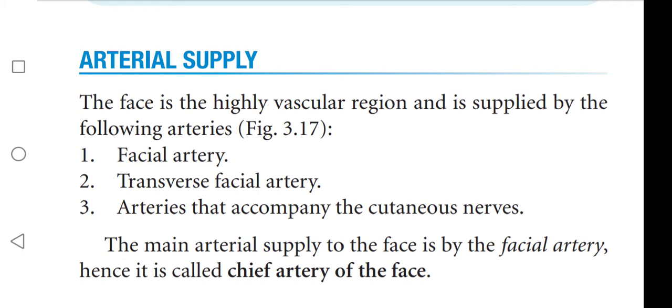The main arterial supply to the face is by the facial artery. Hence, it is called the chief artery of the face.